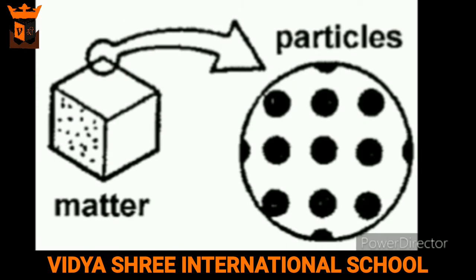Students, let us recall what we learned about structure of matter in grade 6. We learned that all matter is composed of very small particles. John Dalton, a scientist of the 19th century, named these smallest particles as atoms.